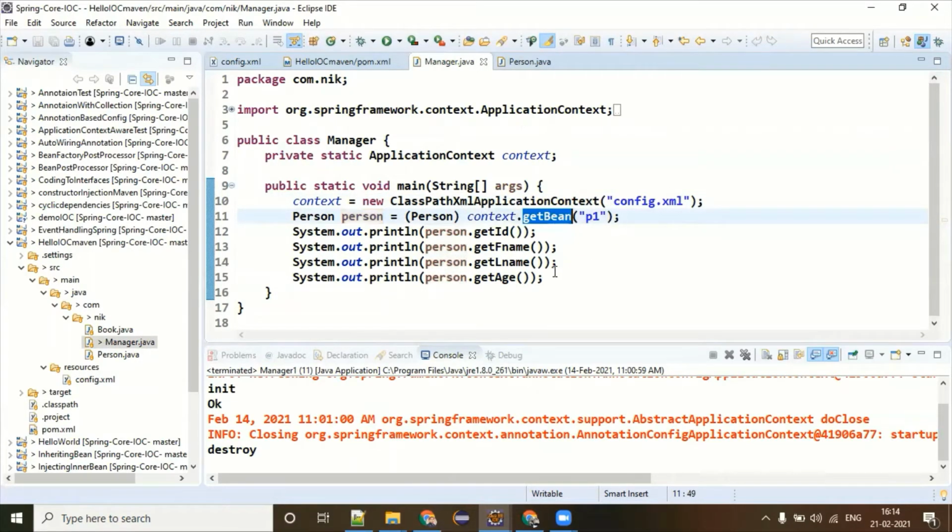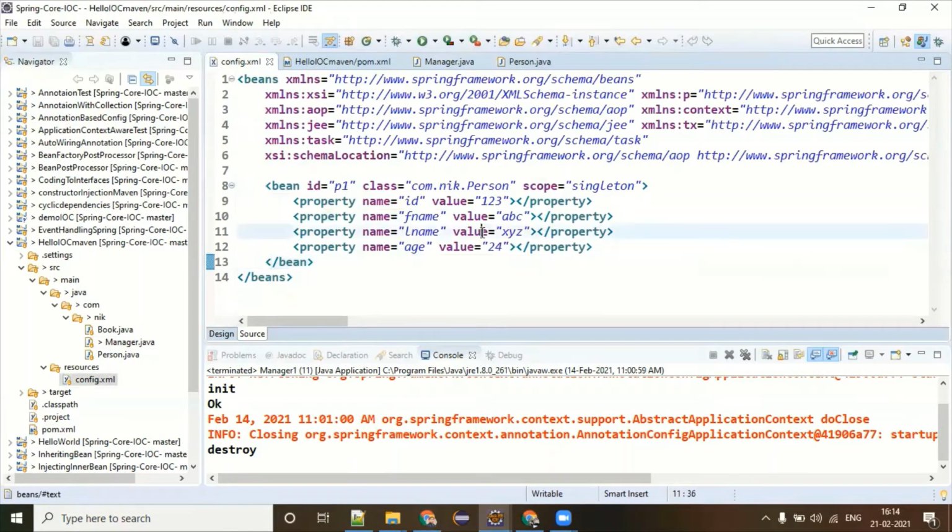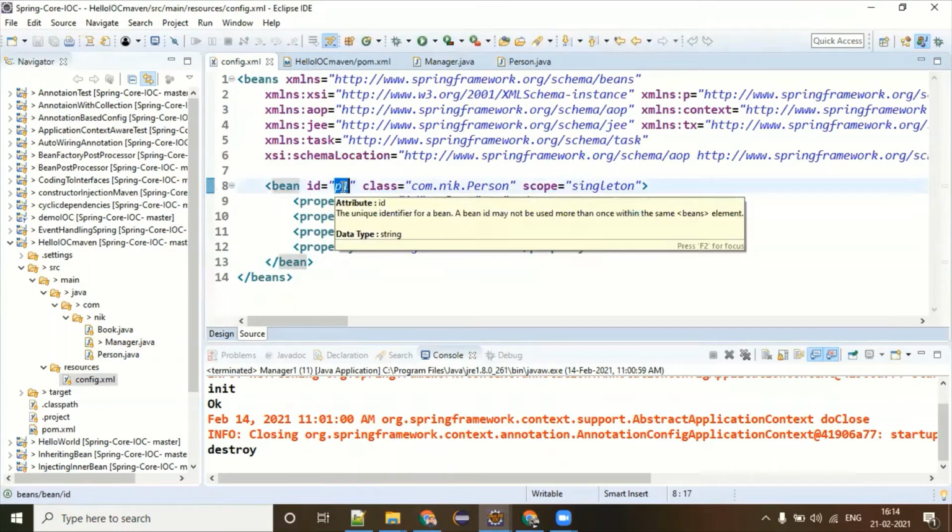In this whole process, I am not using the new keyword anywhere. The meaning is this object, which is created by the Spring Framework called P1, is completely under the control of the Spring Framework. Spring Framework is tracking this object. It is also checking that when this object is not required, it has to be garbage collected, or whatever process is associated with each object lifecycle is completely going to be handled by the Spring Framework. And this is the reason we are doing this lengthy process.